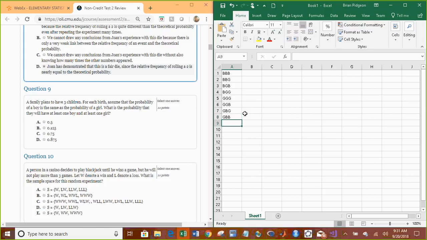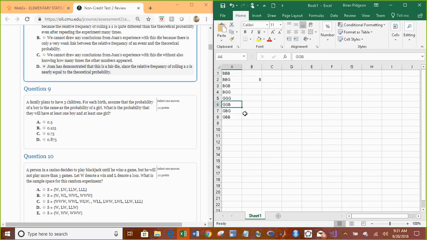And if you look and you count, there are 8 possibilities. And this should make sense because think about your multiplication rule. There are 2 options for the first child, boy or girl. There's 2 options for the second child, boy or girl, and 2 options for the third child, boy or girl, which is a total of 8. So 2 times 2 times 2 is 8. We should have a total of 8 combinations.